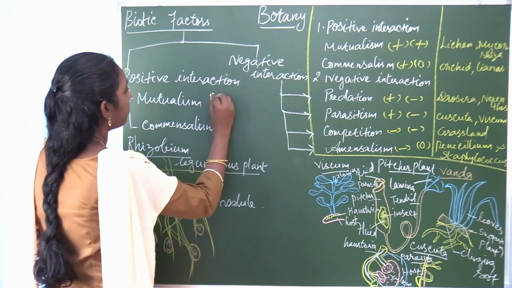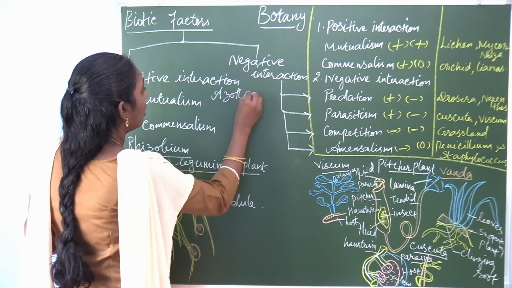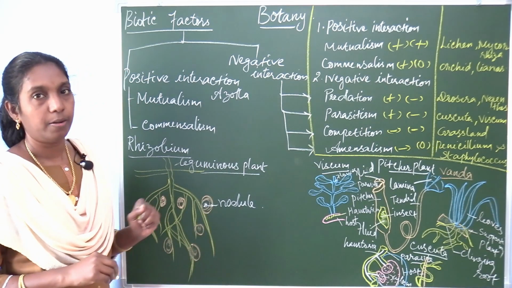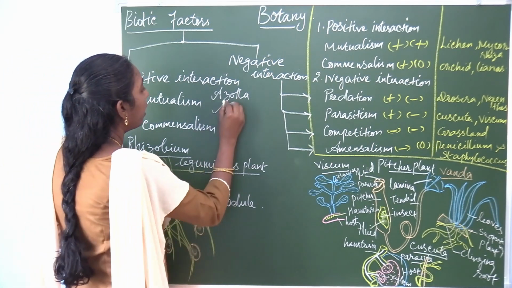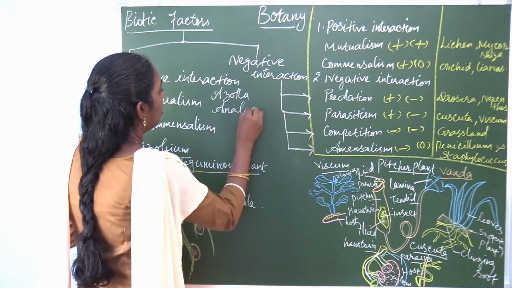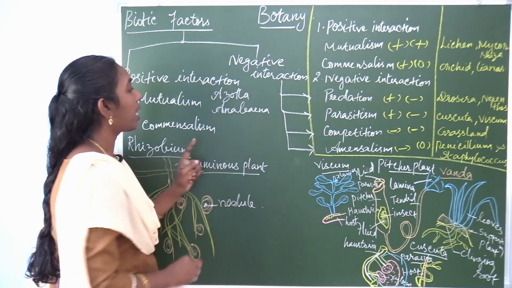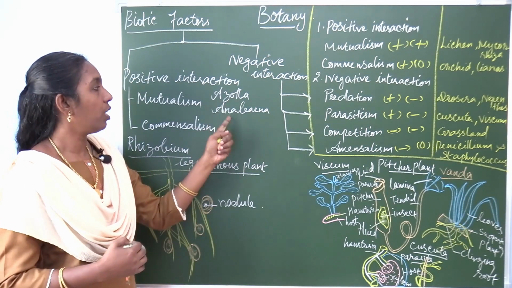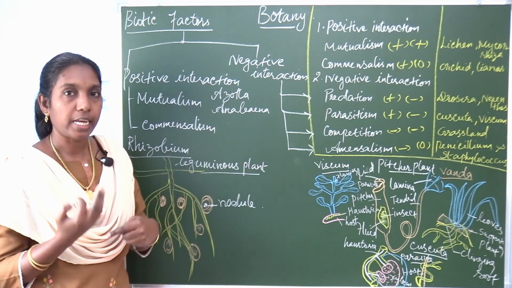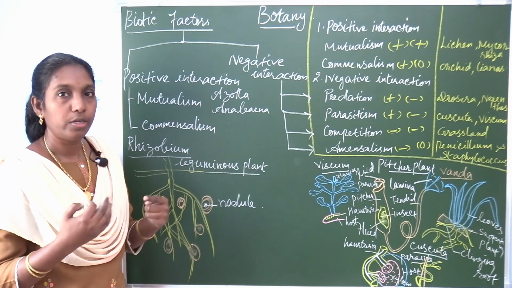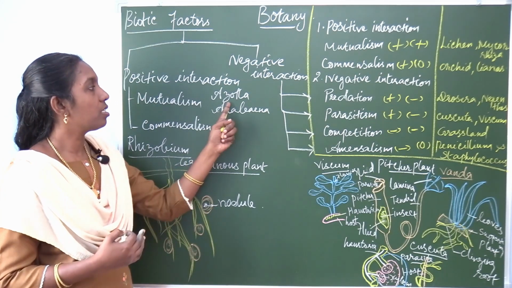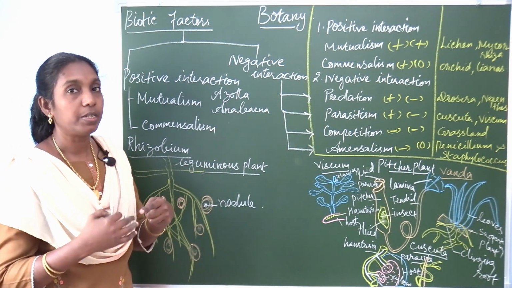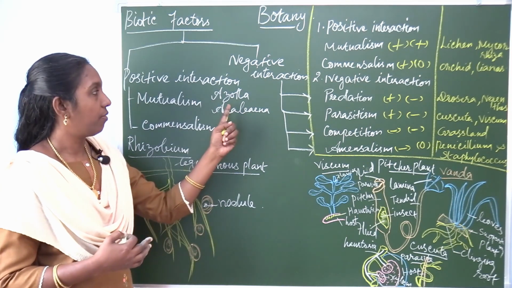Azolla is a water fern. This Azolla and Anabaena, a cyanobacteria, have a mutual relationship. Anabaena is a cyanobacteria, a blue-green alga, present in the water fern Azolla.